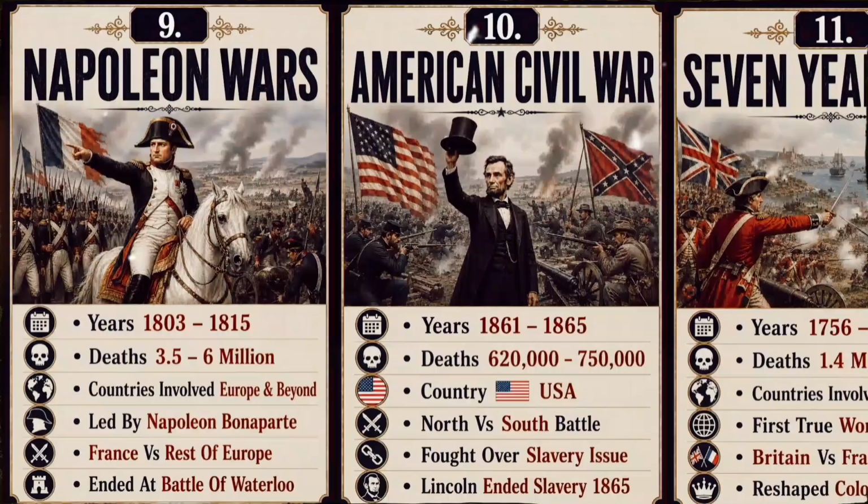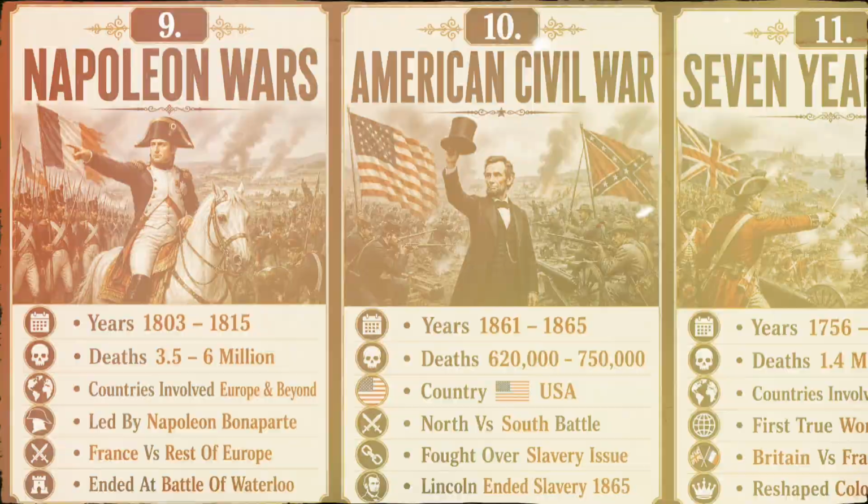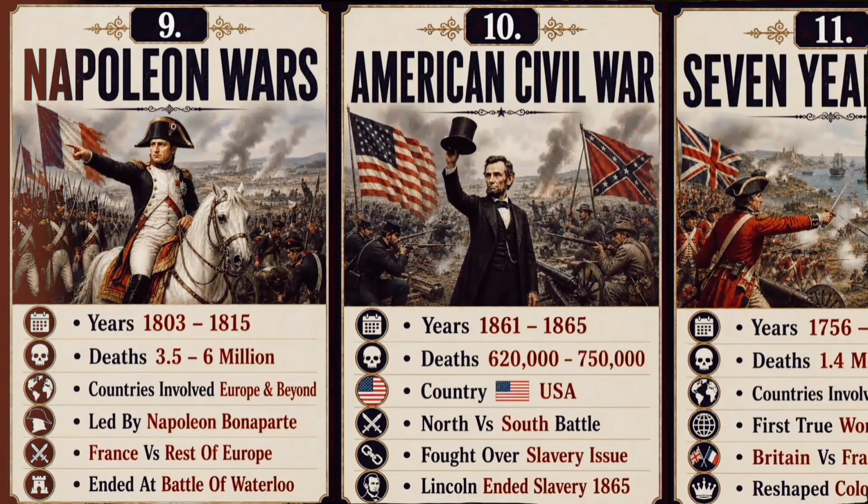How did Napoleon challenge almost all of Europe? The Napoleonic Wars caused an estimated 3.5 to 6 million deaths and spread across Europe and beyond. Led by Napoleon Bonaparte, France fought shifting coalitions of European powers before Napoleon's defeat at the Battle of Waterloo in 1815.